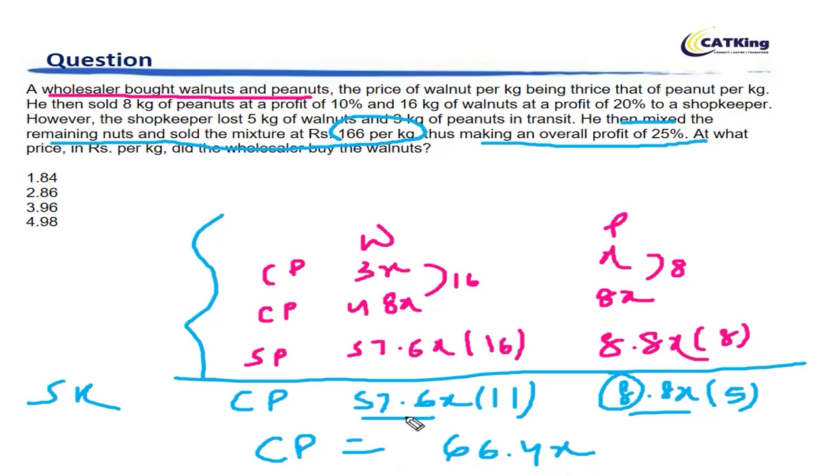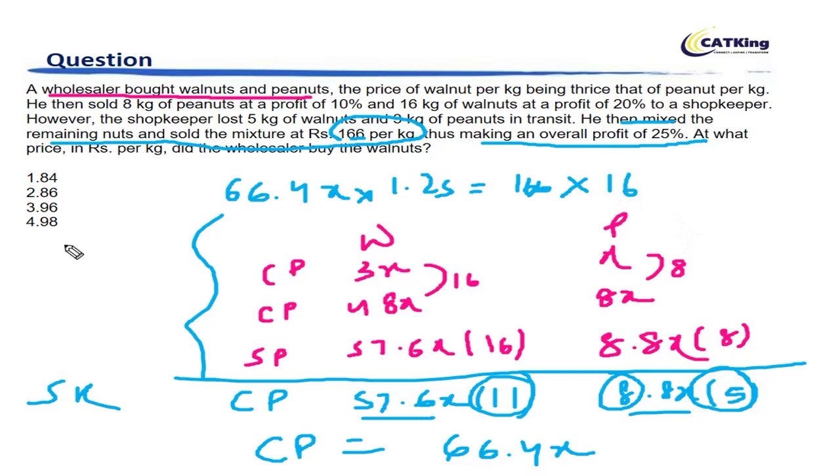Now this is the cost price. At this price he makes a profit of 25%. So 66.4x into 1.25 will be equal to the selling price. What's the selling price given? 166. Selling price is 166, but this is the selling price of 1 kg. How many kgs do we have? 11 plus 5, so 16. Now you have to solve this.